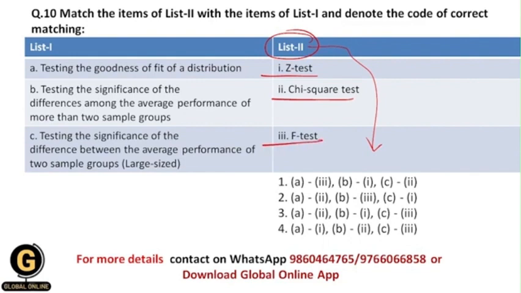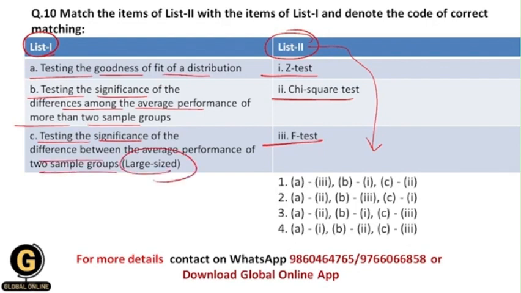And in list 1 they have given the use of these tests, why we use each test. The first option is testing the goodness of fit of a distribution, then testing the significance of the differences among the average performance of more than two sample groups, and testing the significance of the difference between the average performance of two sample groups. Basically these groups are large sized.